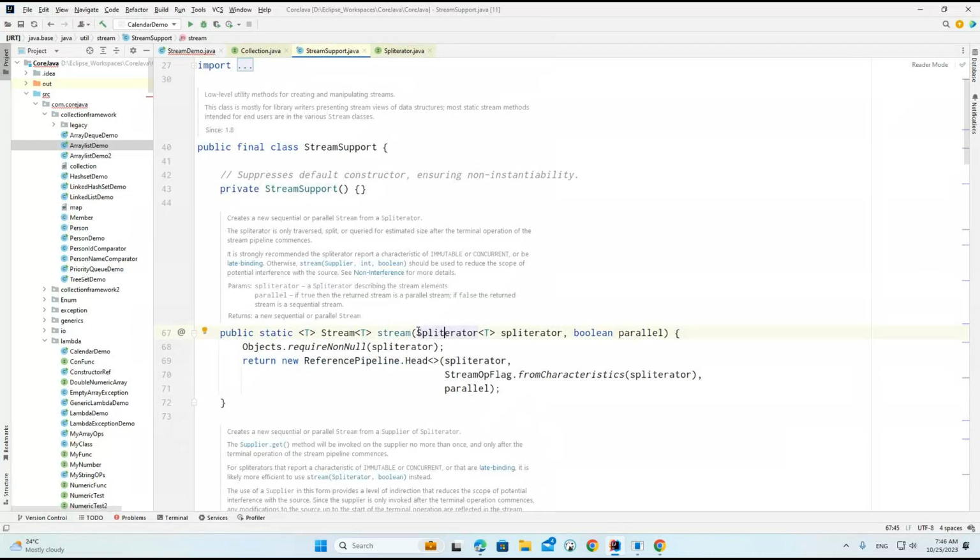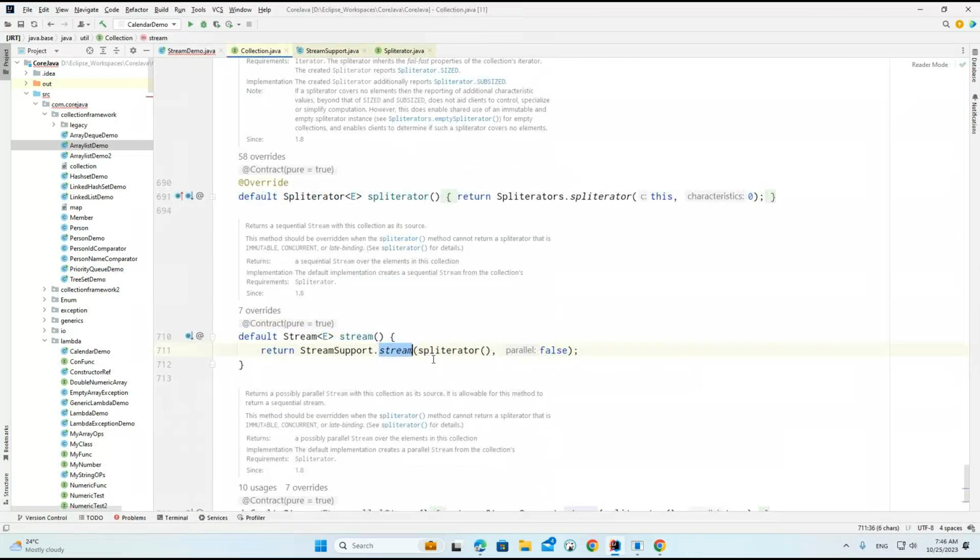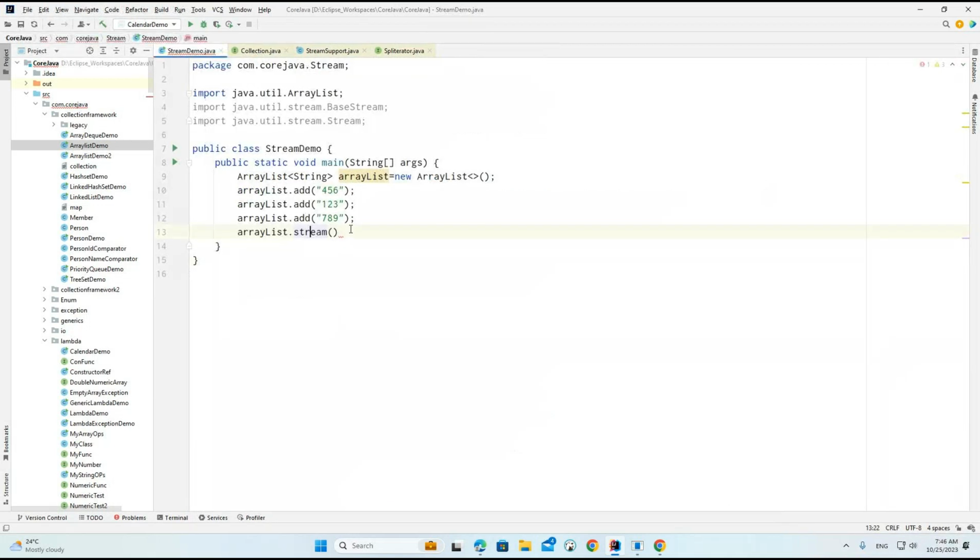Okay, so because of that, here we are providing the script iterator. Whenever we are calling this particular script iterator, we are making the parallel as false by default, so it is not going to be called. Now we understand this, but how are we getting the same object? By calling this particular StreamSupport.stream. Now we got the same object.